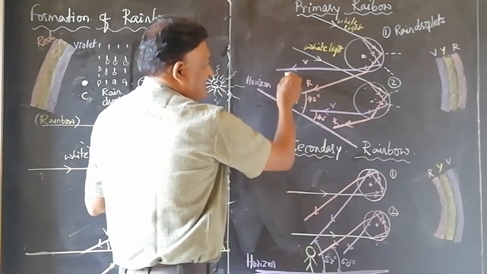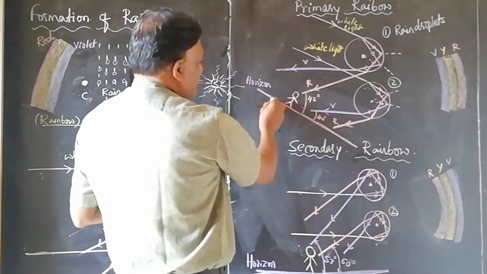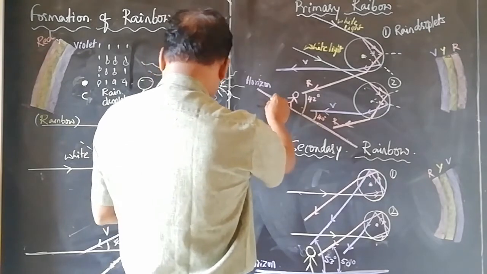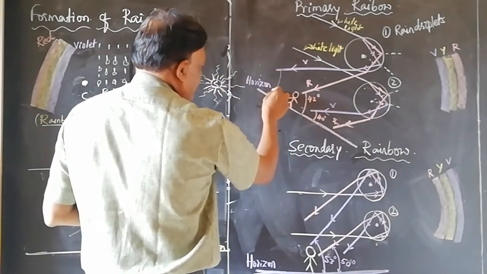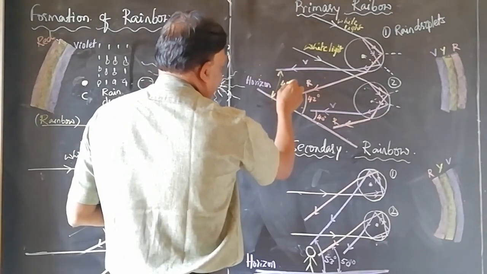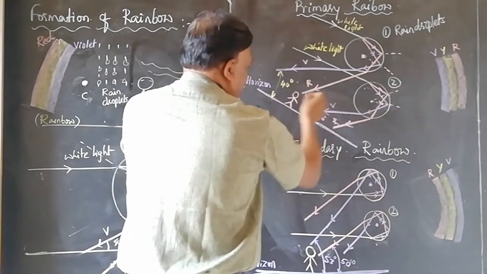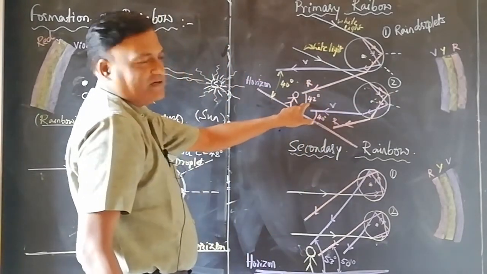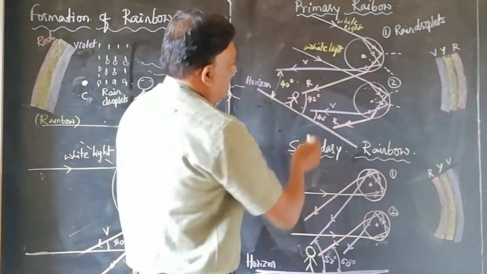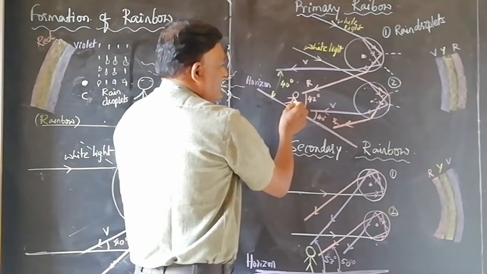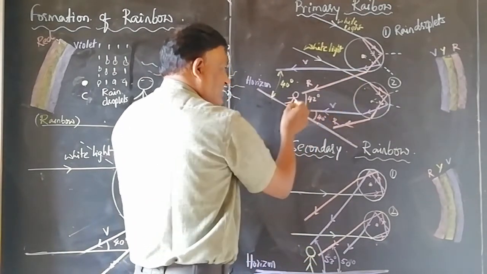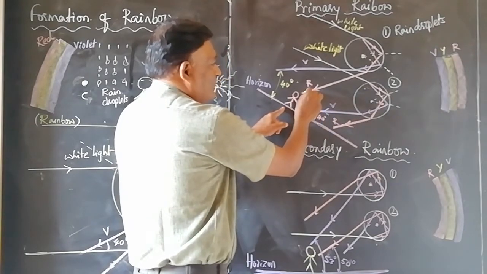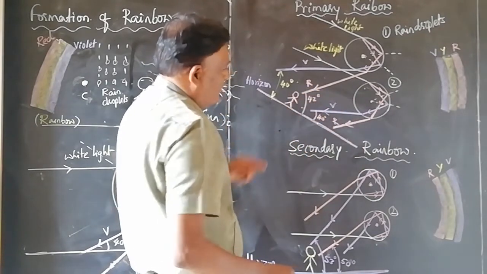Violet emerges at an angle of 40 degrees, whereas the red emerges at an angle of 42 degrees. The red color as received by the observer forms an angle of 42 degrees with the horizon.